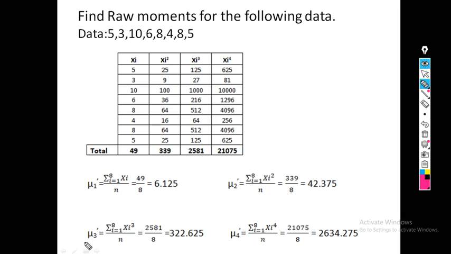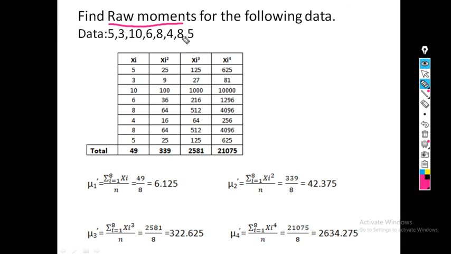Next mu3 dash, summation xi cube upon n. The summation of xi cube is 2581 divided by 8, so 322.625. Now last, mu4 dash, that is summation xi raised to 4 upon n. Xi raised to 4 is 21075 divided by 8. So what we get? 263.275. So these are my 4 raw moments.